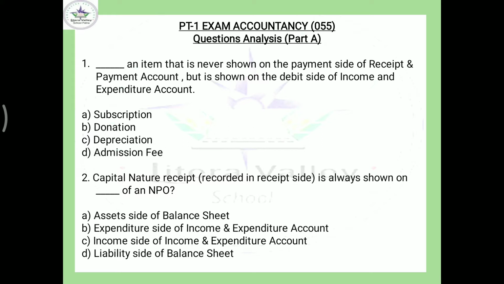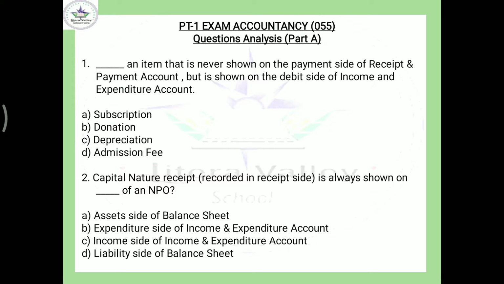Receipt and payment account is prepared on cash basis, so obviously non-cash expenditure or expenses, like depreciation, will not appear in receipt and payment, but it will certainly appear on income and expenditure account on expenditure side. So here the option is C.